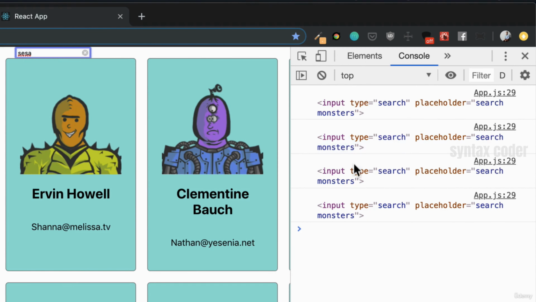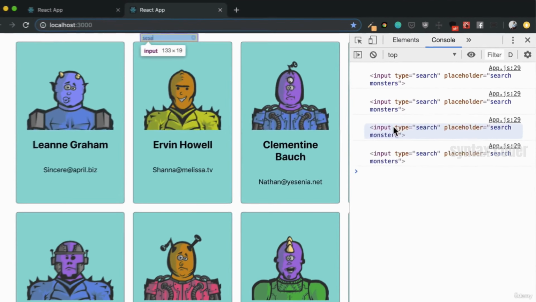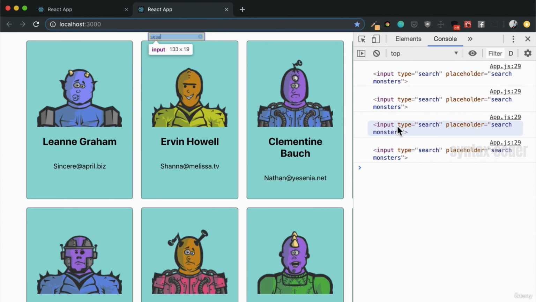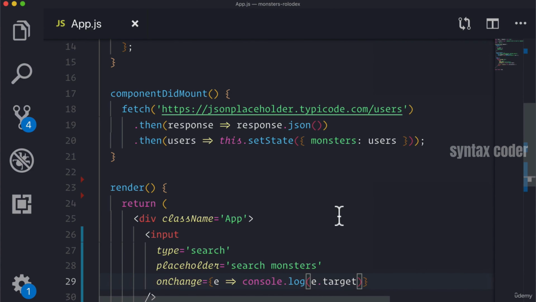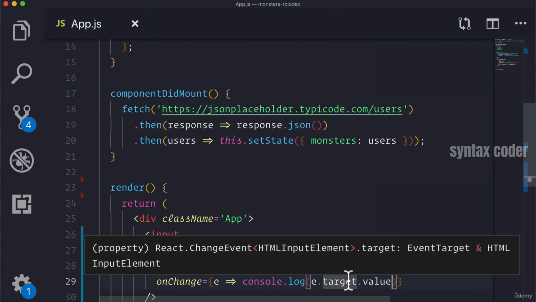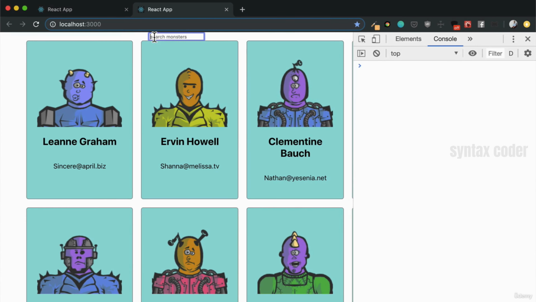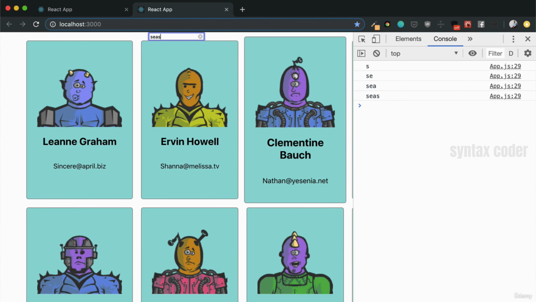And we can actually hover over it and it'll tell us where on the page that element is. And there's our search element, right? So what we want off of this is actually the value. And value is a property on the input that will give us literally the string value that it holds, right? And see, as we type, we're getting that string value. That's how we're going to be able to store that on our state.